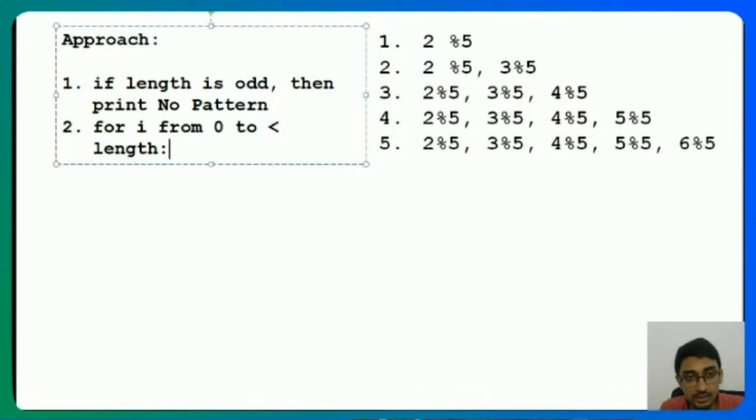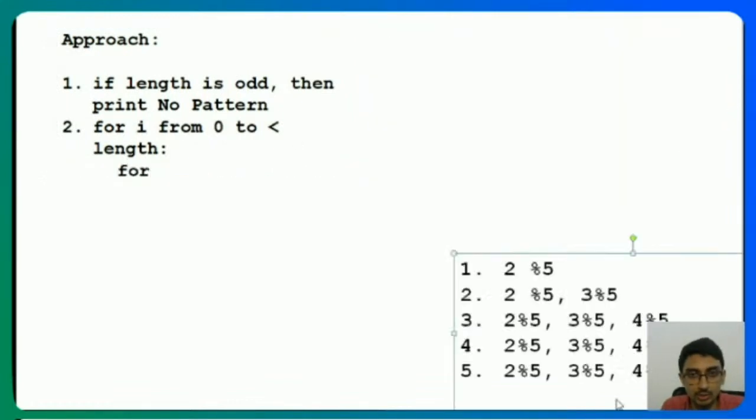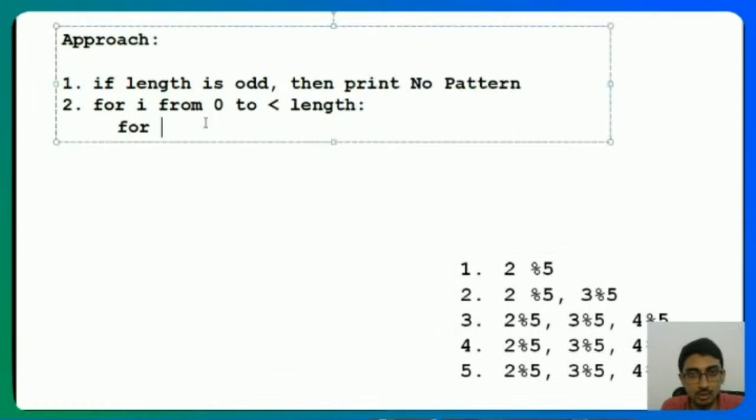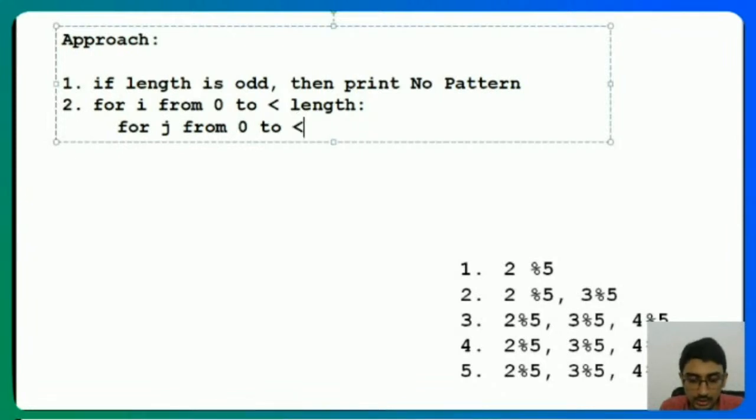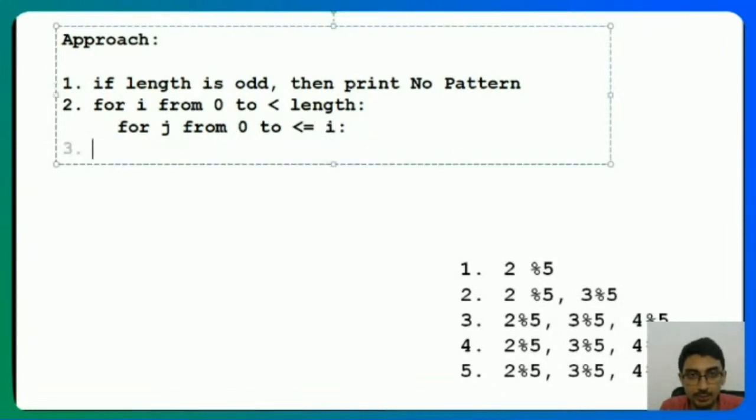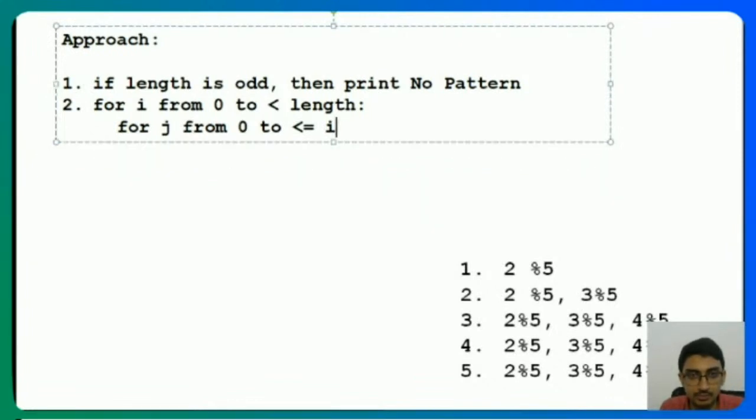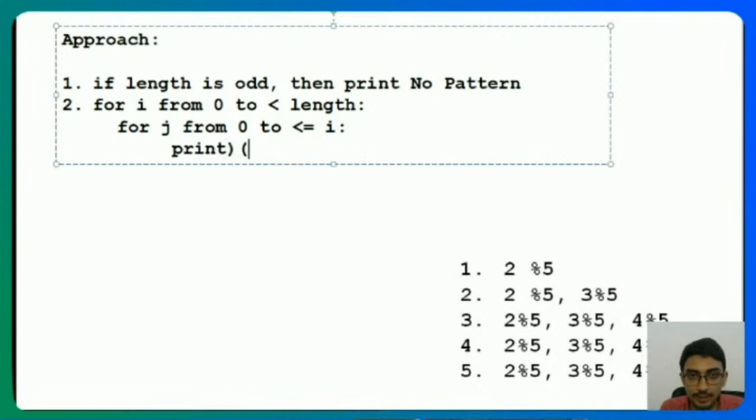I'll again use a for loop here. So I'll say for j from 0 to less than or equal to i, I'm going to print word of j. Very specifically, one second, word of mid plus j. This is what I'm going to do, right?